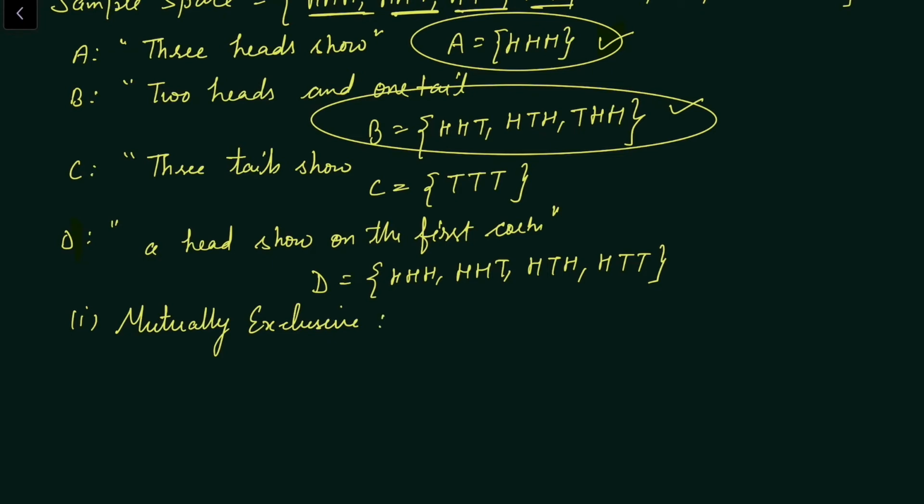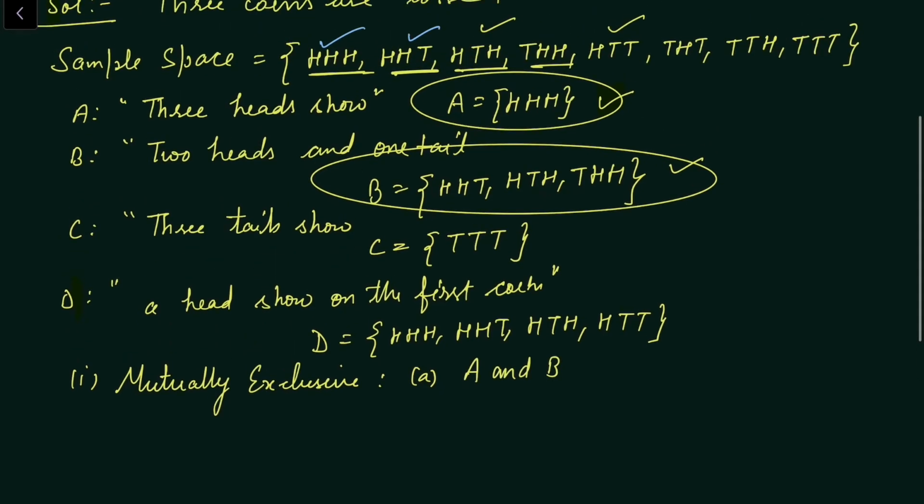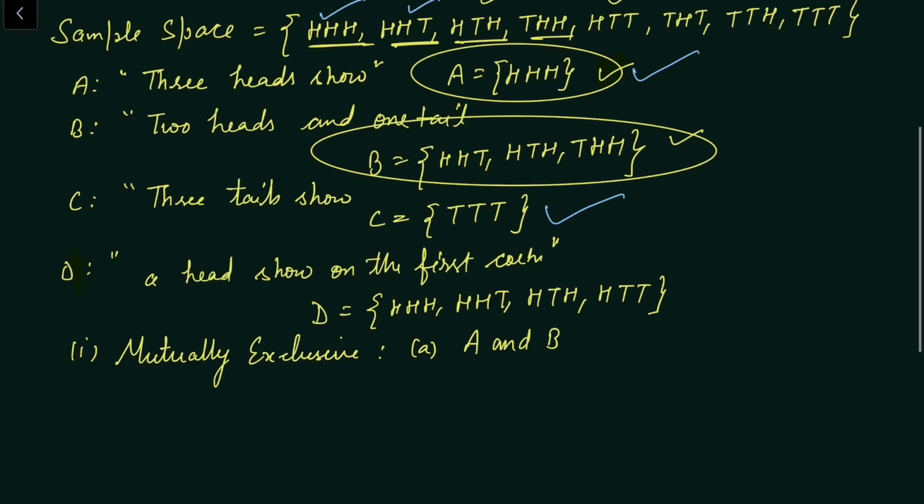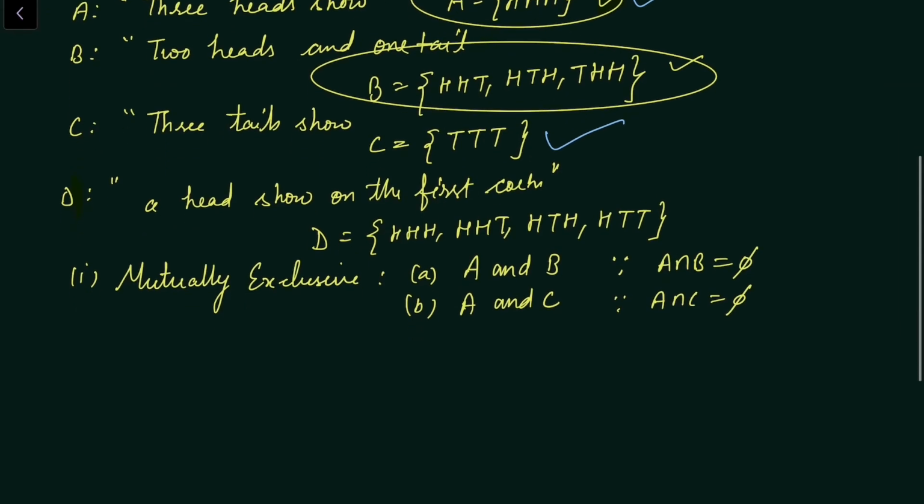So the first answer is A and B both are mutually exclusive. And see, A and C is also mutually exclusive, they do not have any common outcome. So the answer is A and C is also mutually exclusive because they do not have common outcomes. If you want to write the reason, because A intersection B is equal to phi, and because A intersection C is equal to phi, therefore A and C are also mutually exclusive.